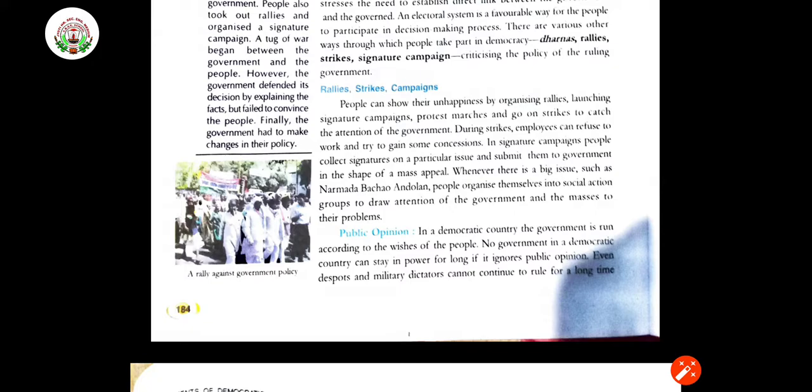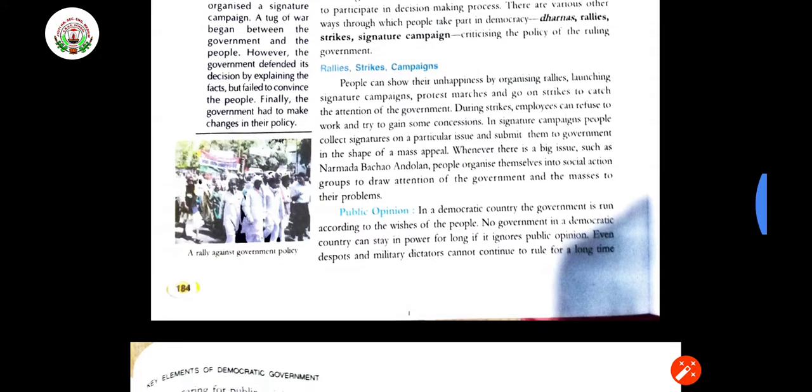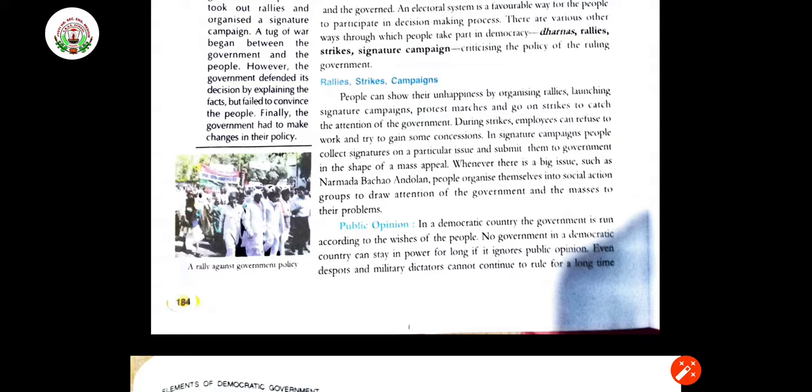Whenever there is a big issue such as the Narmada Bachao Andolan, people organize themselves into social action groups to draw the attention of the government and the masses to their problem. That was a big issue, Narmada Bachao. They wanted to save the river, and for that so many people came together to bring to the notice of the government that the river must be cleaned and some things should be done.